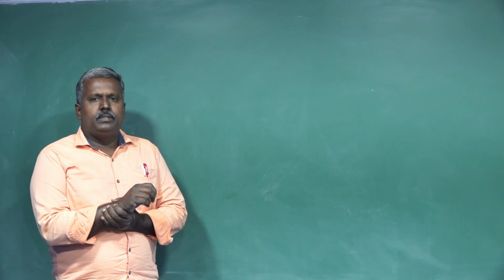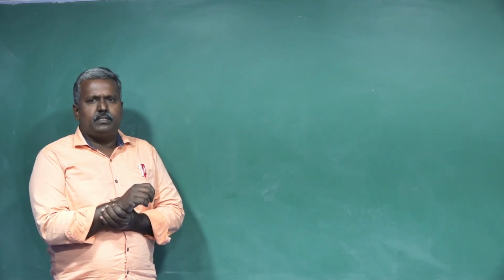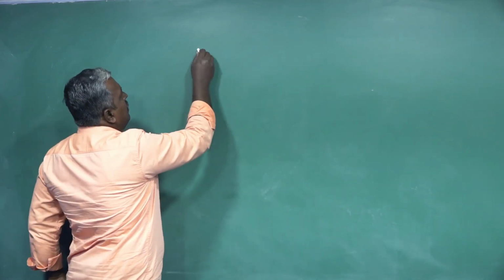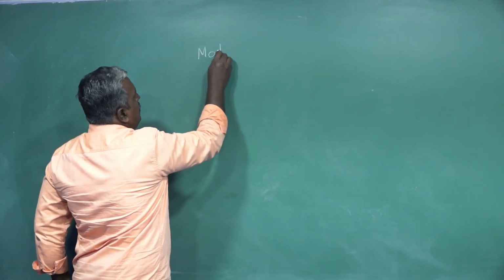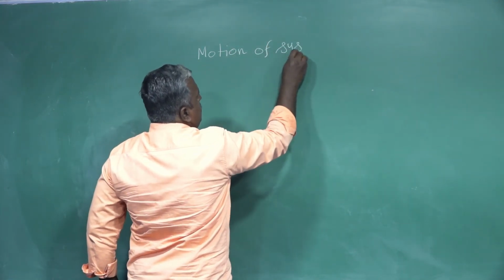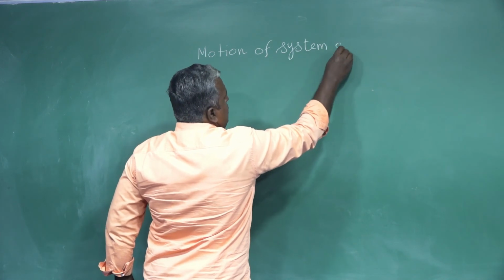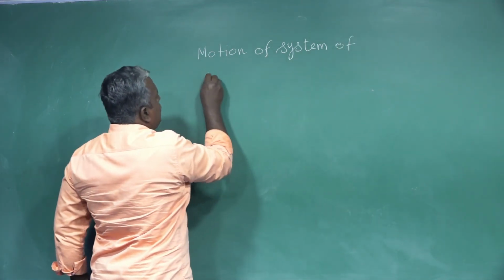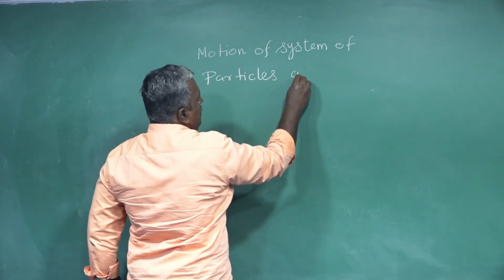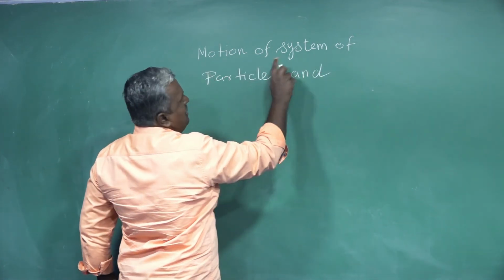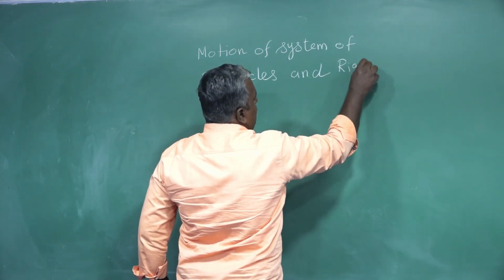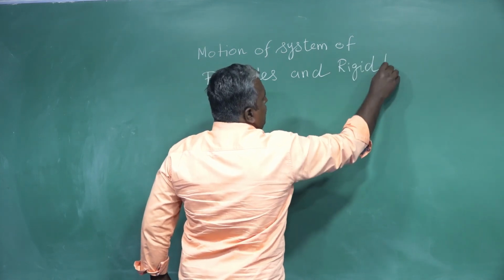Today we are going to start a new unit in the first volume. That means unit 5. Listen. Motion of a system of particles and rigid bodies.